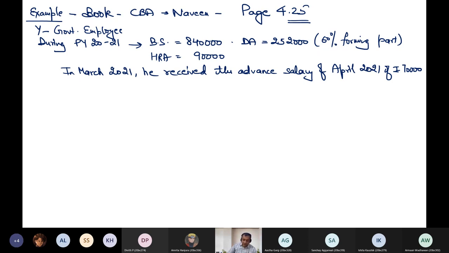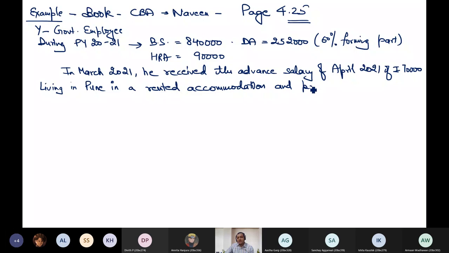Compute the taxable HRA as well as salary income, assuming that this person is living in Pune in a rented accommodation and paying a rent of 1,10,000.